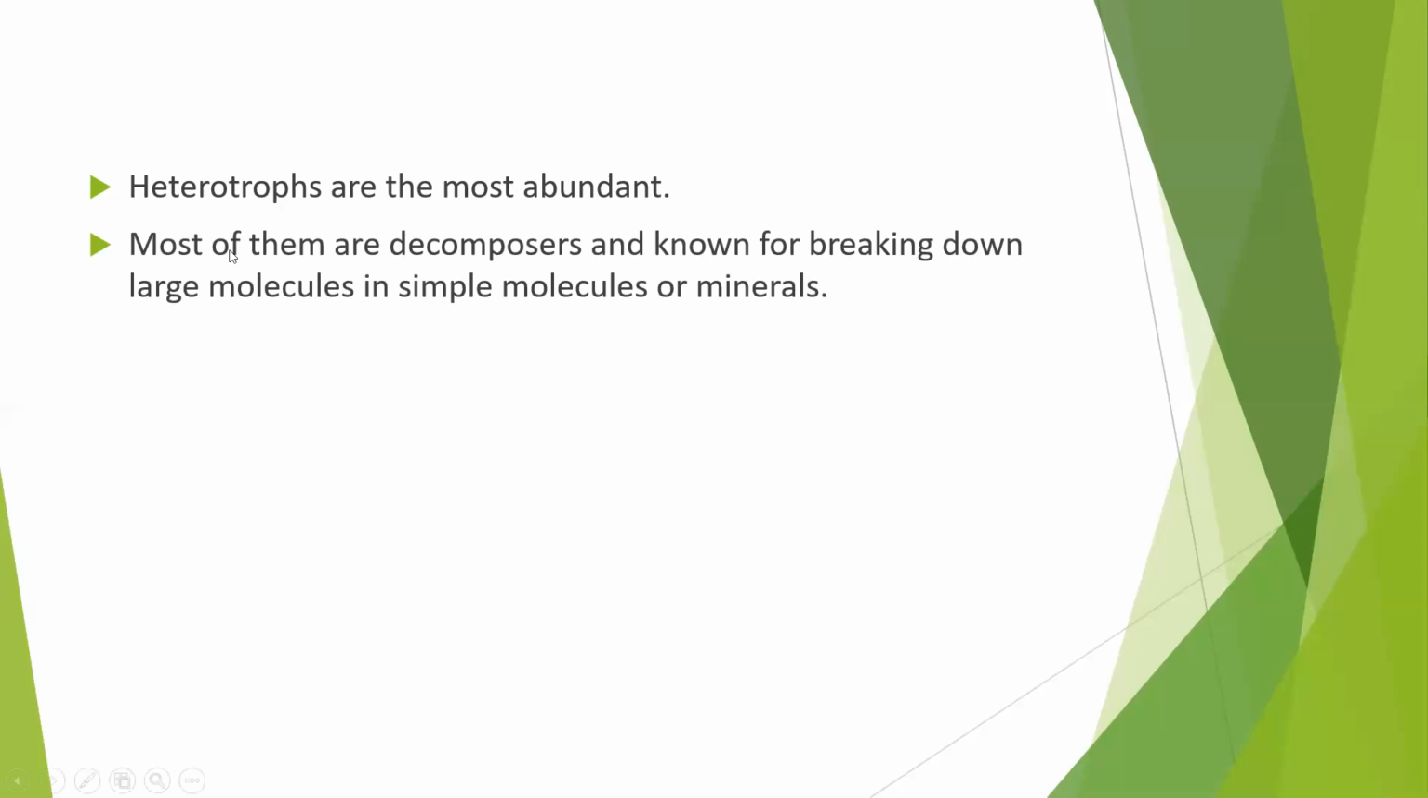Now most of them are decomposers. Okay, most of the eubacteria are decomposers and known for breaking down large molecules into simple molecules or minerals. Decomposers means what? They help in decaying of organic material. Decaying, like if any organism dies, after some time the decaying process takes place. Even if you see vegetables, after a few days they start to decay.